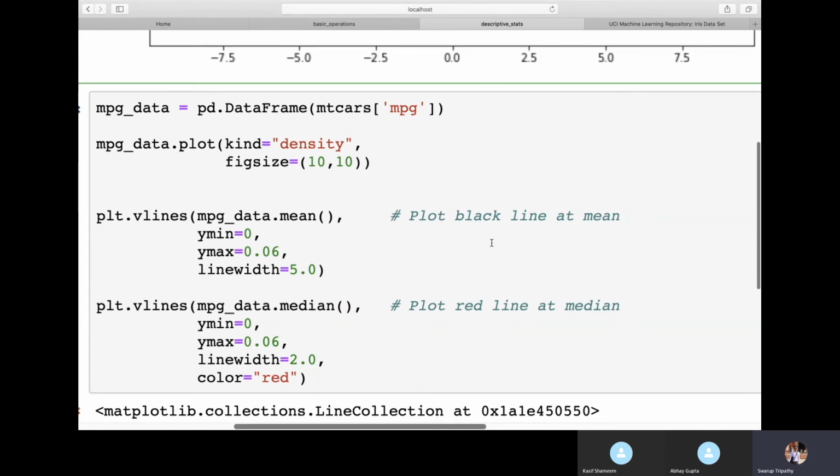Kasif, are you getting it now? Yes, the line width was wrong actually, from the previous example I had written. Okay, now you are getting it right.